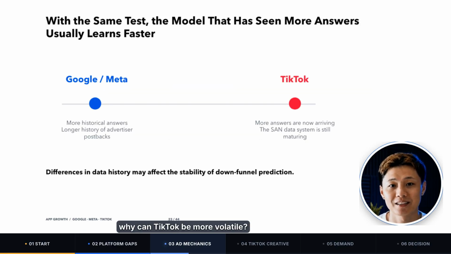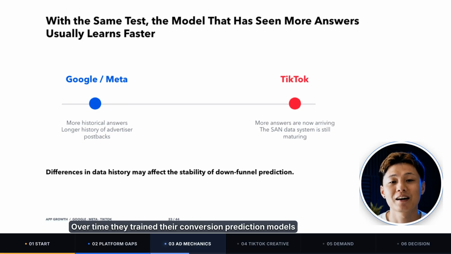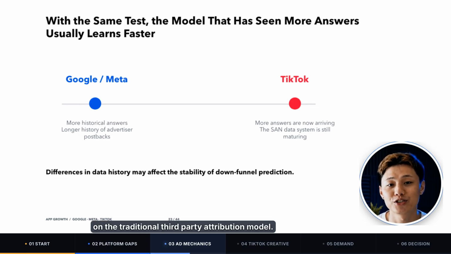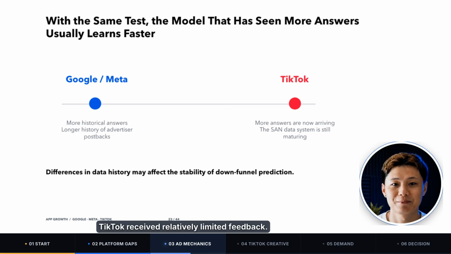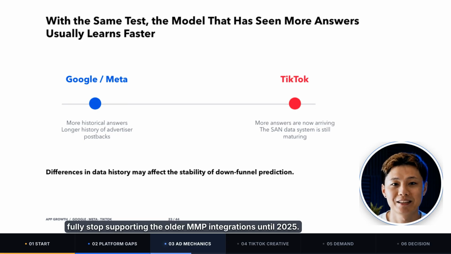Why can TikTok be more volatile? Google and Meta started using self-attribution systems relatively early. Over time, they trained their conversion prediction models with a large amount of postback data from advertisers. TikTok historically relied more heavily on the traditional third-party attribution model. If a conversion was ultimately assigned to another media platform, TikTok received relatively limited feedback. TikTok began pushing SAN self-attribution in 2023, and it did not fully stop supporting the older MMP integrations until 2025. In other words, TikTok has had less time to build and mature this self-attributed conversion data system.